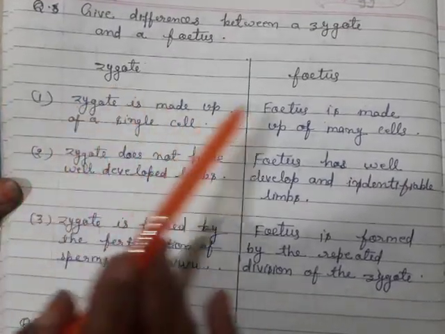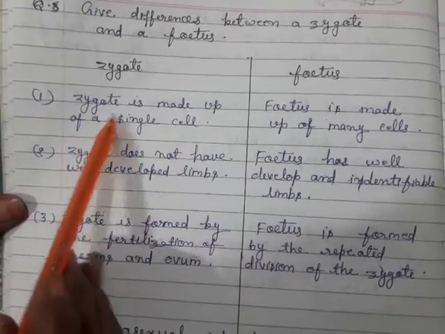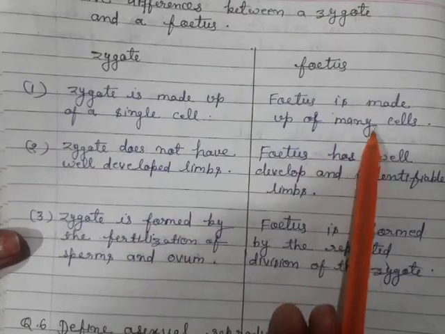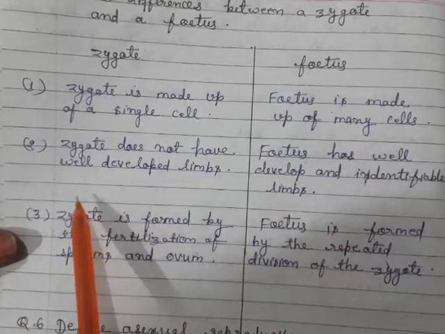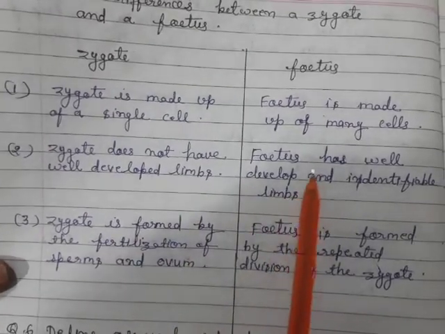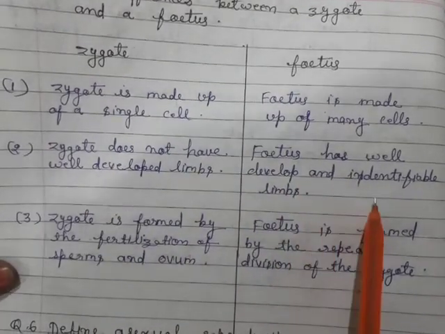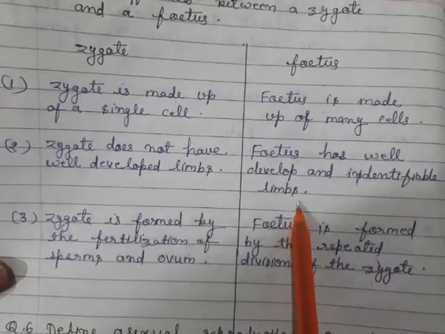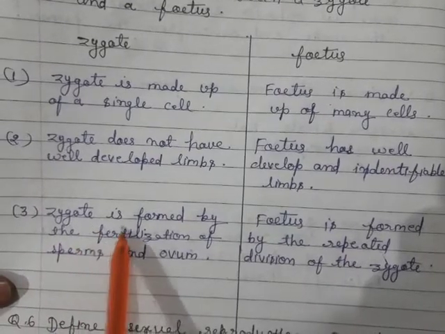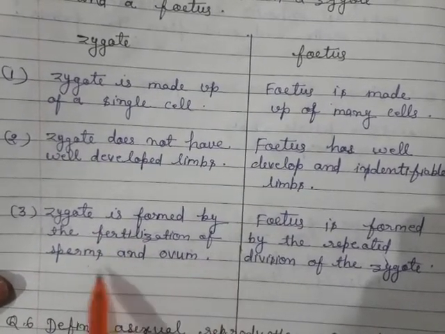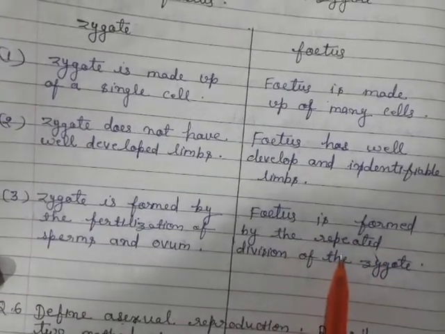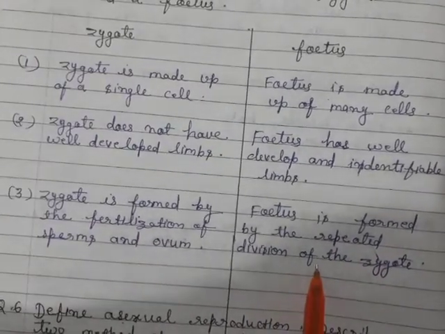Difference between zygote and fetus. Zygote is made up of a single cell. Fetus is made up of many cells. Zygote does not have well-developed limbs. Fetus has well-developed and identifiable limbs. Limbs means hands and legs. Third, zygote is formed by the fertilization of sperm and ovum. Fetus is formed by the repeated division of the zygote.